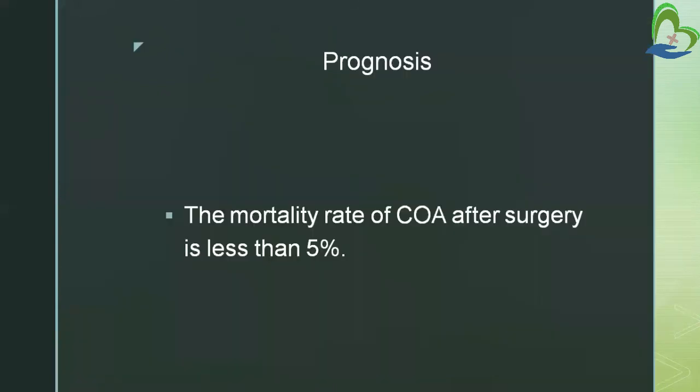Prognosis: the mortality rate of COA after surgery is less than 5%. Mortality rate means death rate. So we can see that the prognosis is good because the death rate after surgery is less than 5%. So this was all about coarctation of aorta.